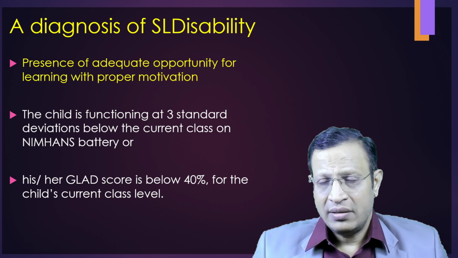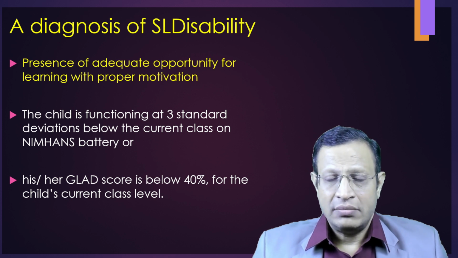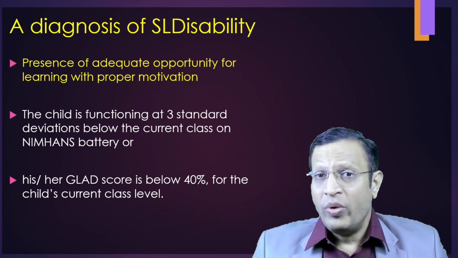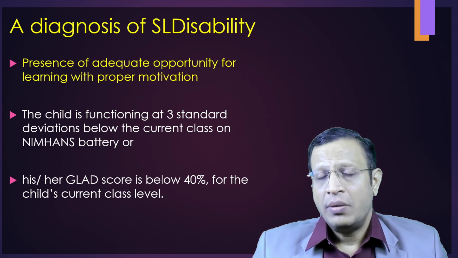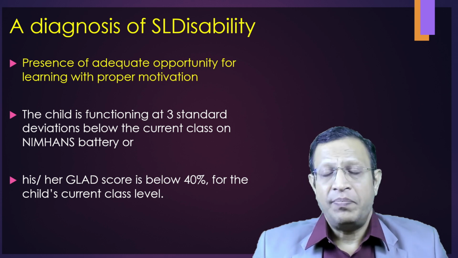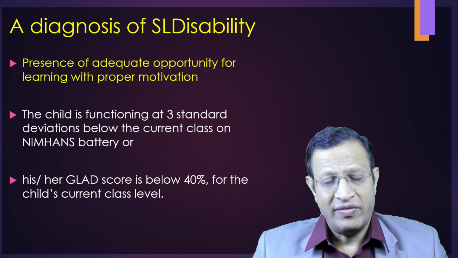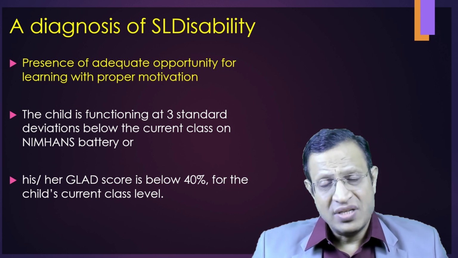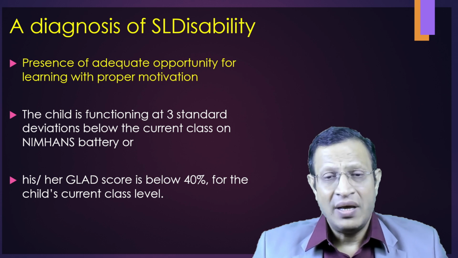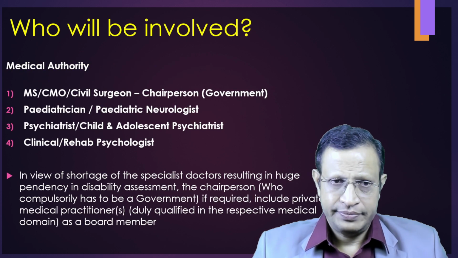Either Niemann's battery or a GLAD score of less than 40% will be considered as disabled, and there is no percentage given here. Any score that is 3 standard deviations on Niemann's battery or else a GLAD score below 40% will be considered as disabled and the SLD certificate will be issued.